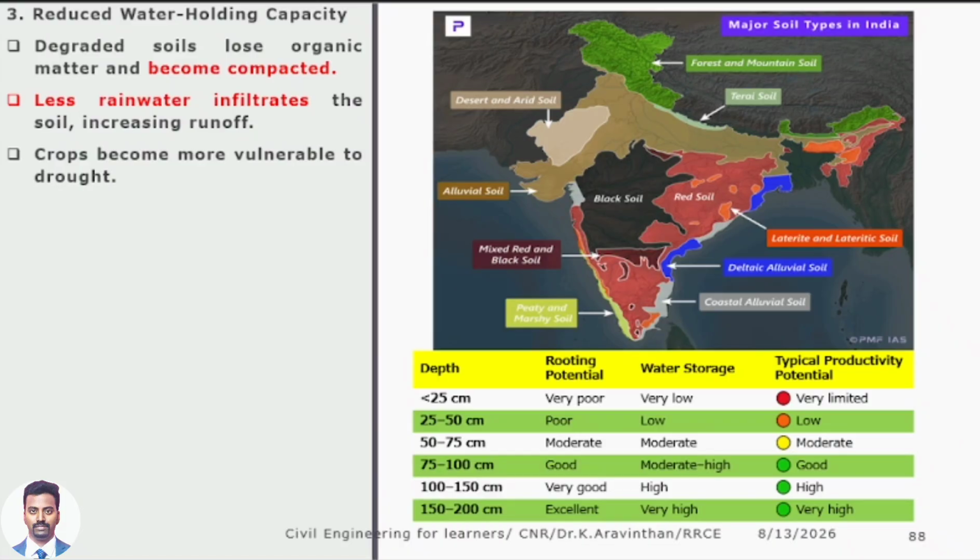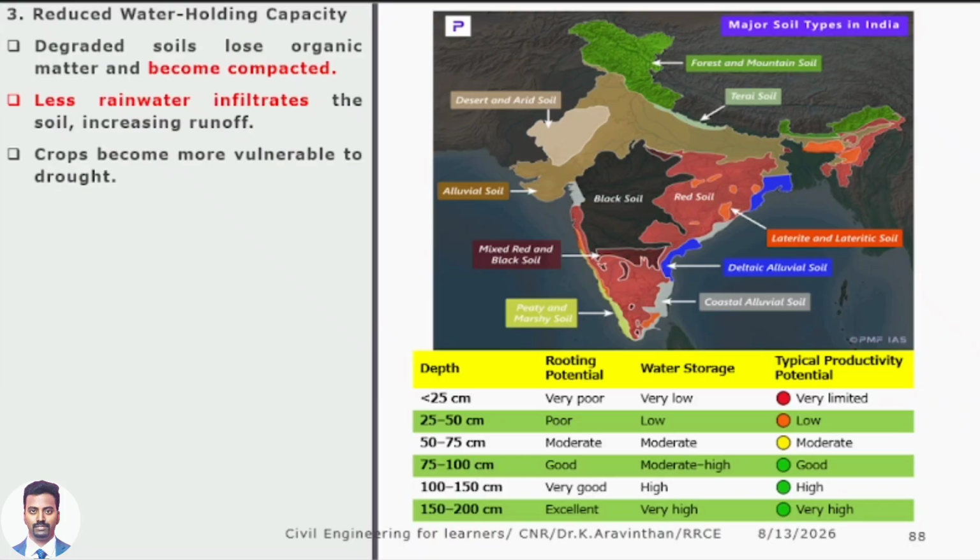Sir, if you are doing agricultural work, you will not have a good yield in your crop. Can you see here? If you have less than 25 centimeters depth of any soil, why will it not get yield? In the sense, it cannot hold the water. You pour water in your pot, it will take in 3 liters. If you pour more than 3 liters, what will happen?